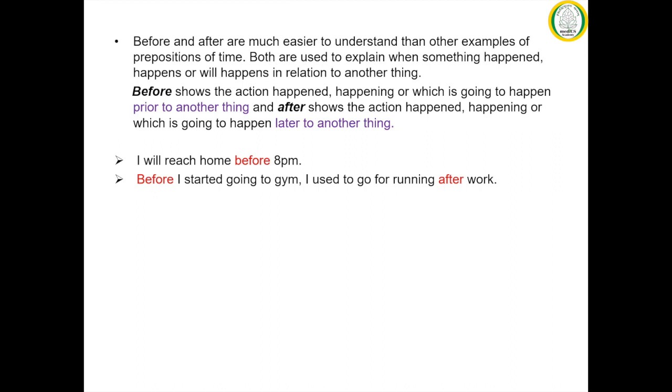Let us look at the following example. I will reach home before 8 p.m. It indicates that I will reach home previous to the time 8 p.m. It may be 6:30 p.m., 7 or 7:30 p.m., but it can't be beyond that.